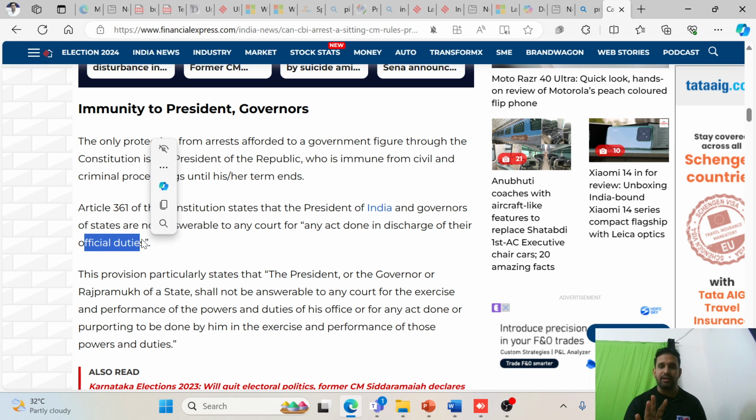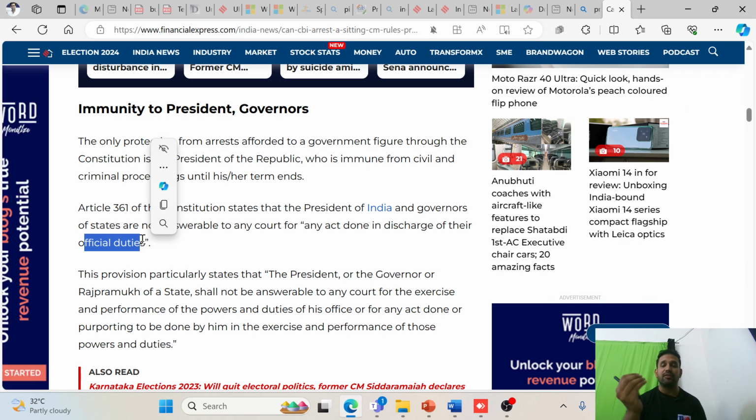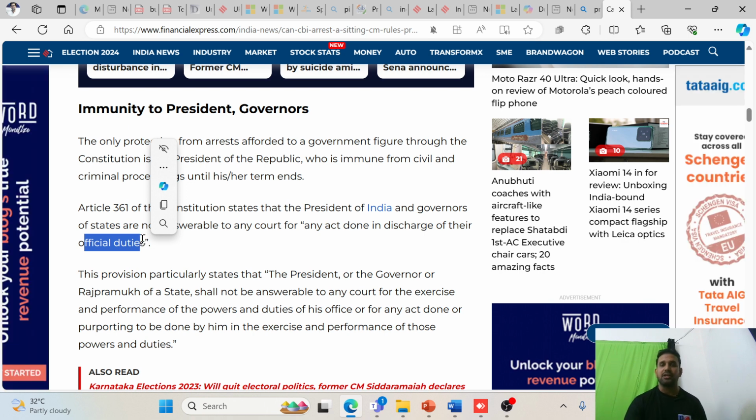Whatever decisions they give, whatever actions they take, the governor may not administer the oath, may not allow a minister to sit in the office, may not discuss whatever is given at the time of Thanksgiving by the government. So the governor is completely on his own and independent. Whatever he does in his tenure, the 5 years tenure for president and governor, there won't be any question with regard to criminal or civil, with regard to any act done by them.